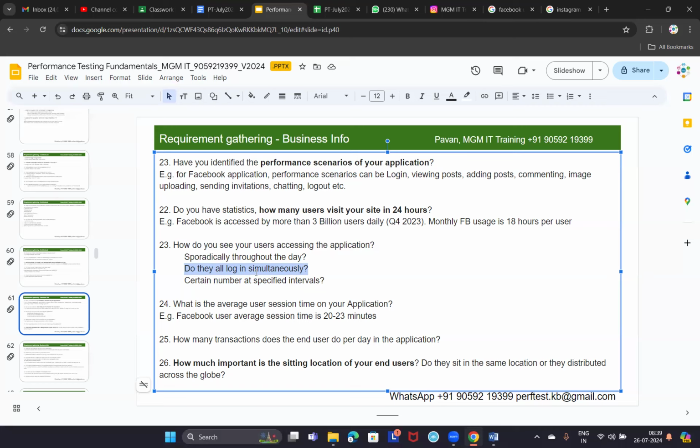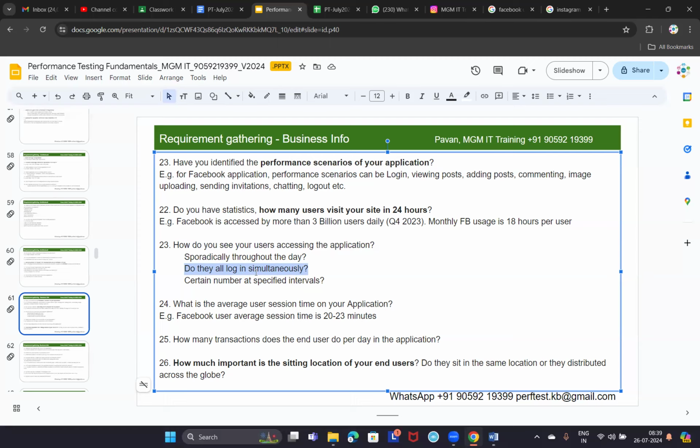See, for example, can you tell me for which application all the users log in simultaneously? Can you mention some applications where there will be simultaneous users? All the users log in in the same hour or same day, and after that they may not be using that application.